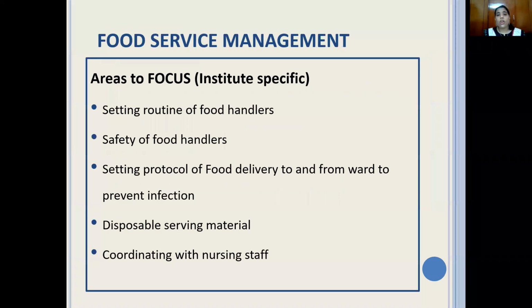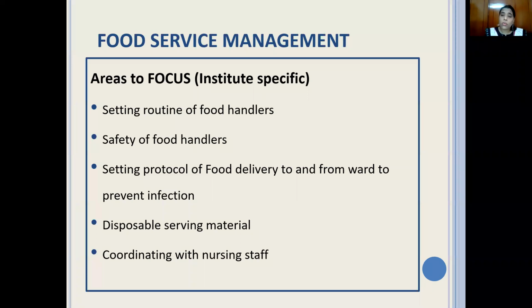Well, moving on from the clinical part, we are moving to the food service part. When a ward, floor or hospital becomes a COVID facility managing COVID patients, you need to focus on, first, setting the routine of the food handlers. When they work, what the timings are, how they are going to work, the breaks, all of this needs to be pre-decided. Make sure the food handlers cook and serve food with utmost safety, taking all precautions so that they do not contract the infection and pass it on to others. The safety of the food handler is extremely important.